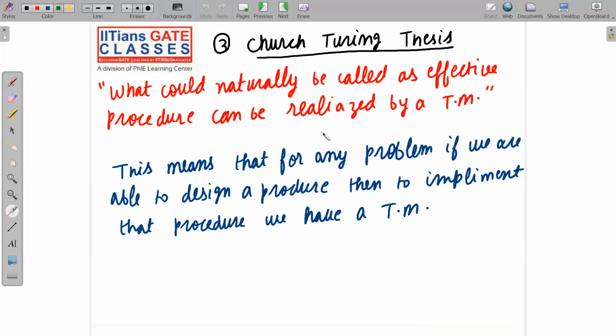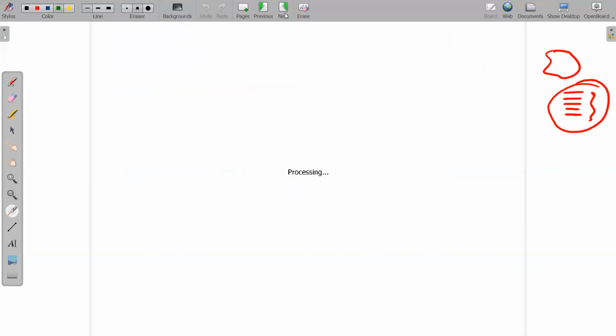If you are able to write an algorithm for any problem, then that algorithm will be implemented as a program and you can run that program on your computer. So similarly, the Turing thesis is saying that if you are able to design a procedure for any problem, then that procedure can be implemented on a Turing machine. I hope I have made the point clear. This is all about the Turing thesis.